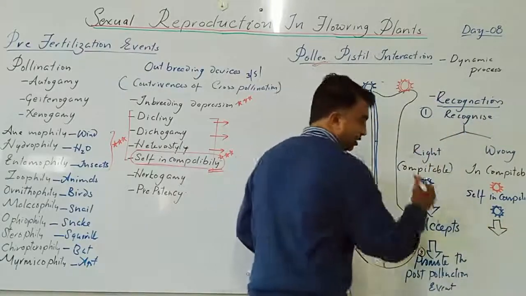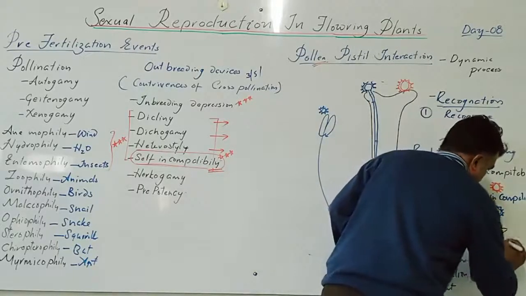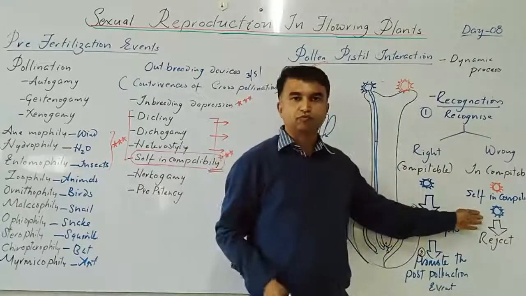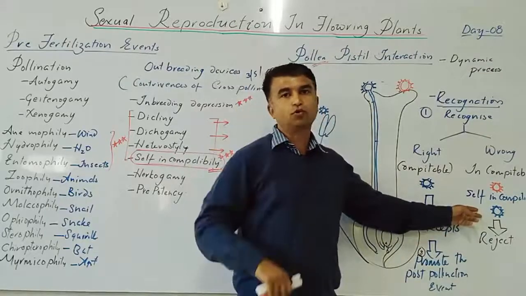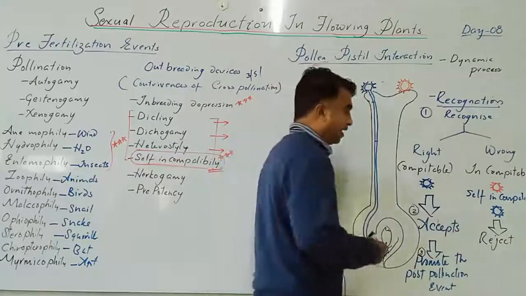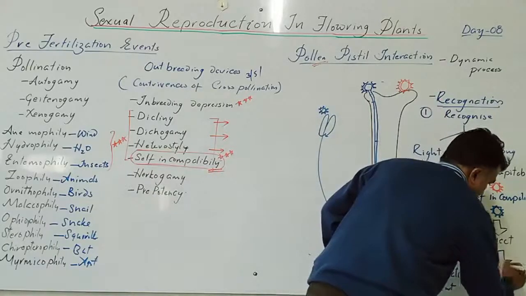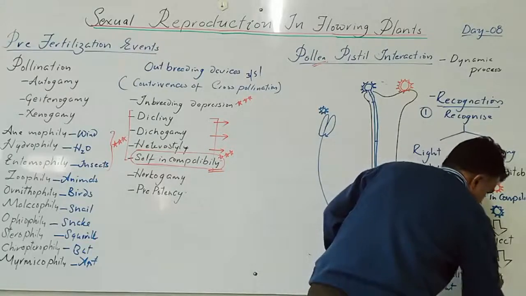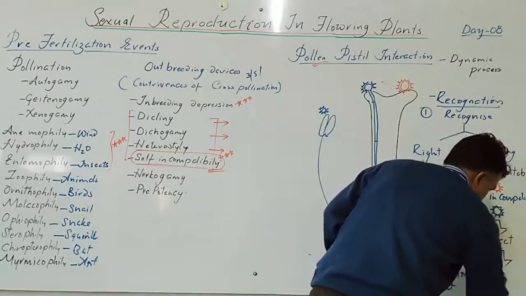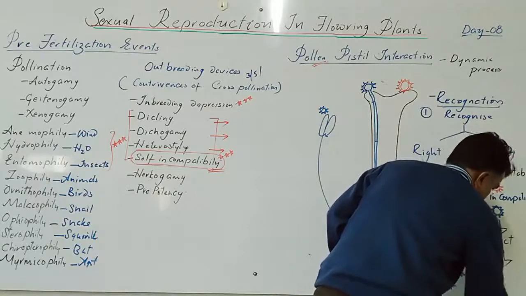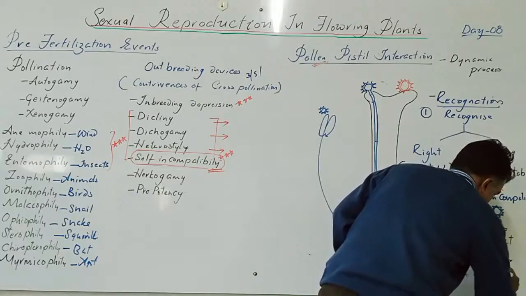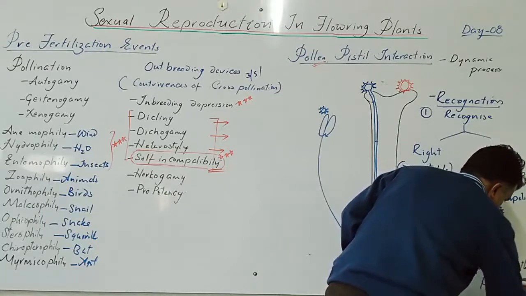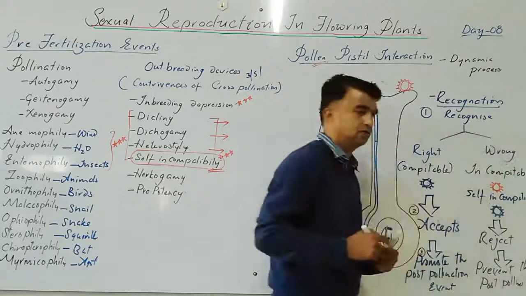This will reject the pollen grain. Yes, it is not the right type one, so it is not necessary to promote it. It will reject the pollen grain and ultimately it will stop, or it will prevent the post pollination events.